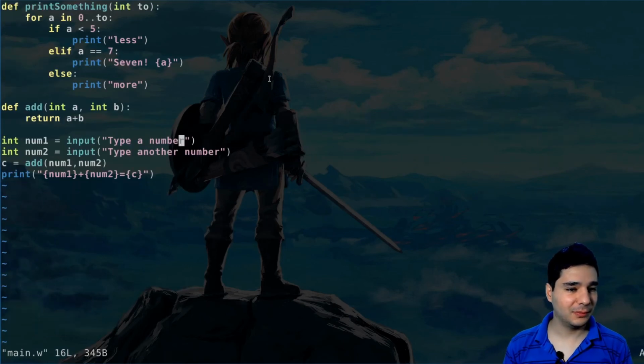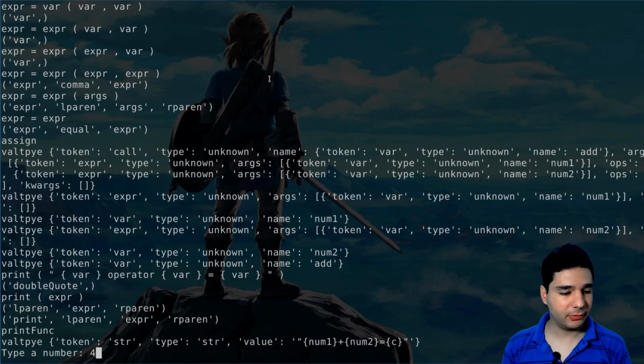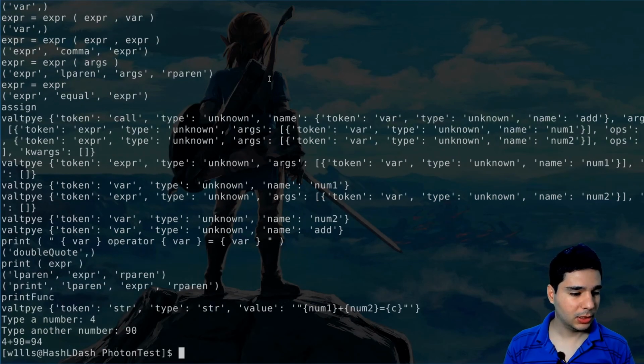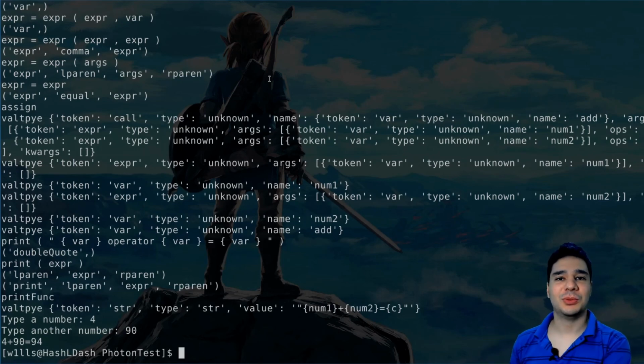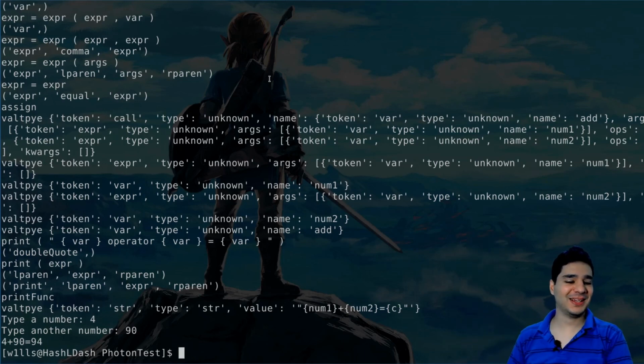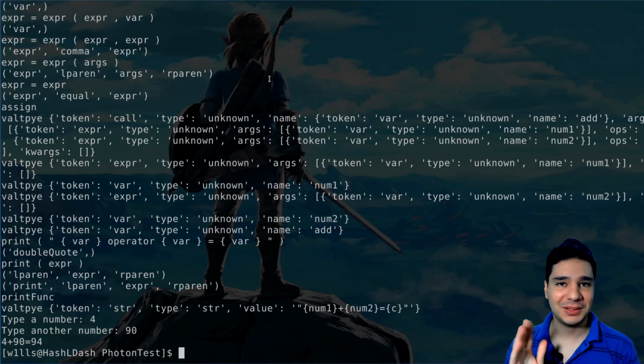Let's make it more beautiful. Now type a number, 4. Let's type another number, 90. So 4 plus 90 is 94. Yes, we did it.